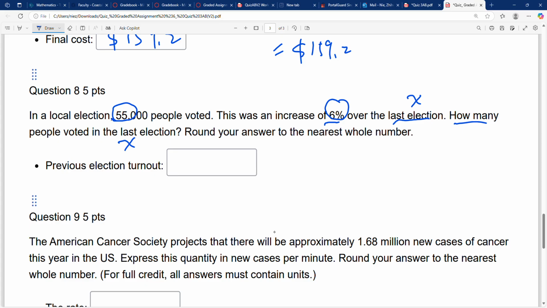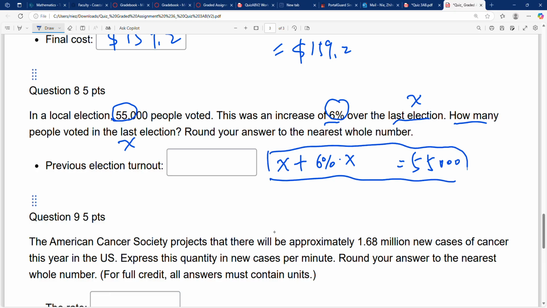The number in the last election is X. So the new number is equal to X, the amount of the last election, plus 6% times the last election. This is the equation.